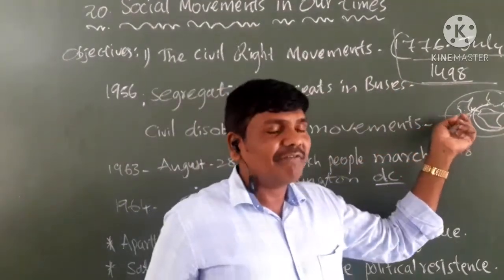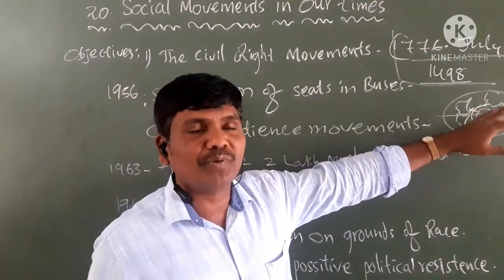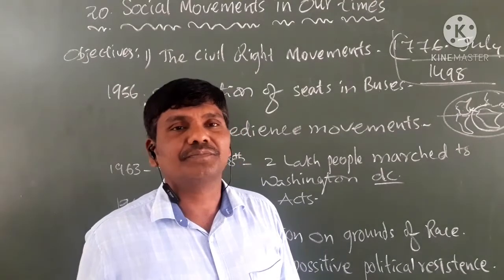When these people invented, most of the European people captured that bigger continent, America.